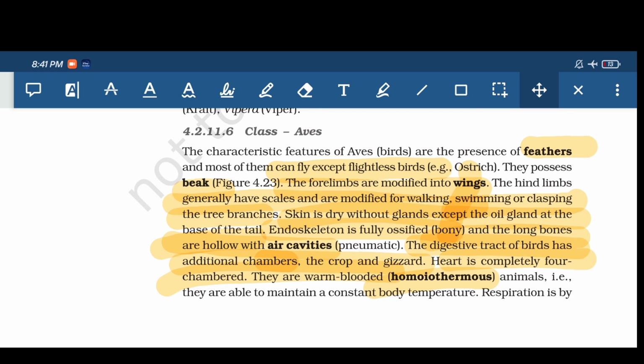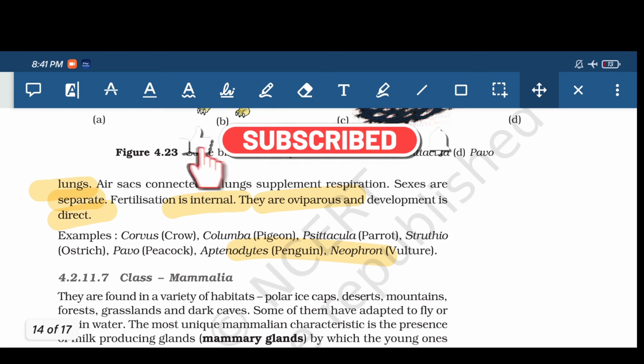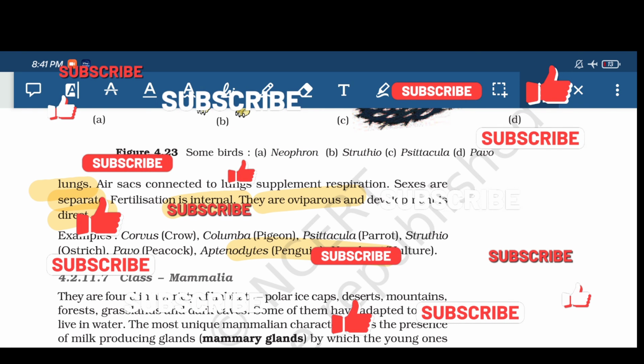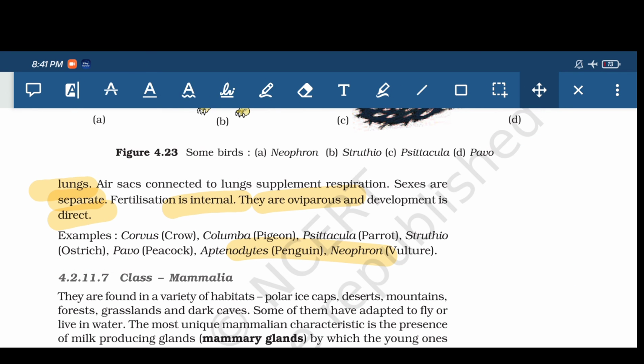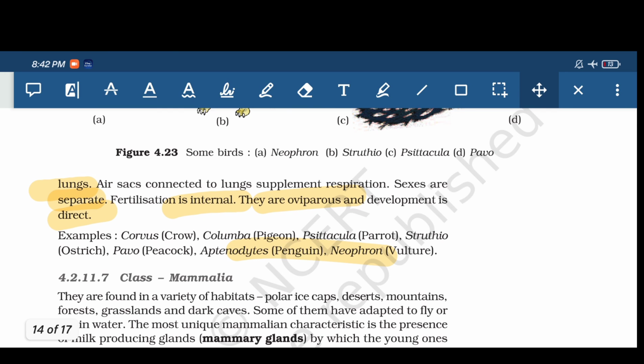What do homeotherm and warm blooded mean? They maintain a constant body temperature. Then respiration is by lungs. Sexes are separate, fertilization is internal, they are oviparous, that means they lay eggs, and development is direct, that means no larval form is present. Examples are crow, pigeon, parrot, ostrich, peacock, penguin, and vulture. Any bird you can take, those all come under what? Aves. So I think I will end this section here only.